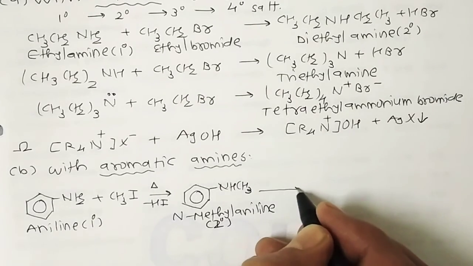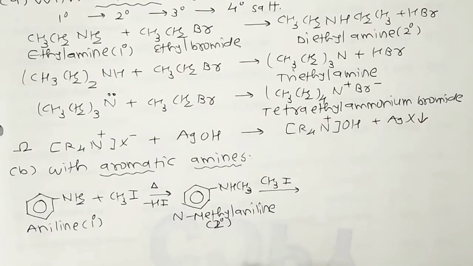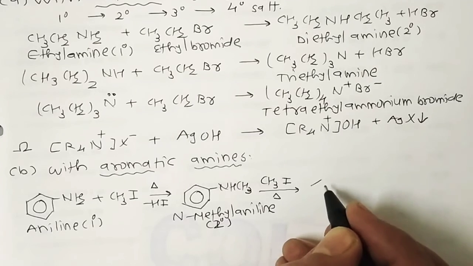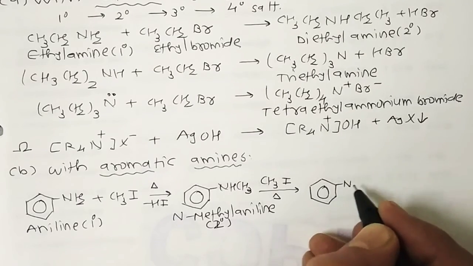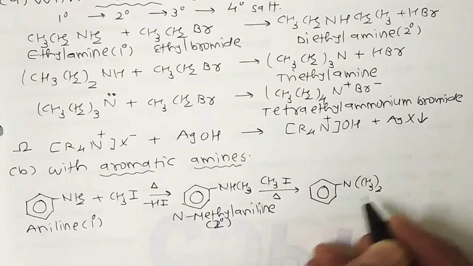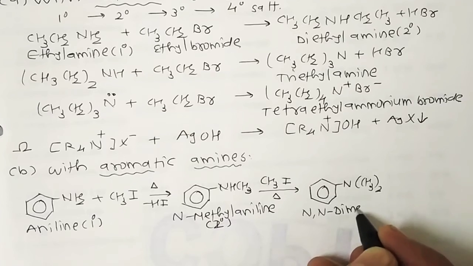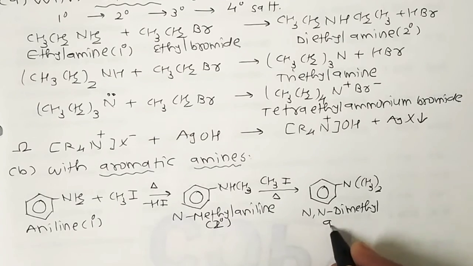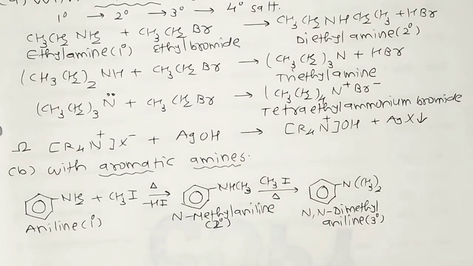Now, it further reacts with excess methyl iodide. So next we get a product like that. So it's converted into a tertiary amine, N(CH3) twice. So it's called N,N-dimethyl aniline, and this N,N-dimethyl aniline is tertiary in nature.